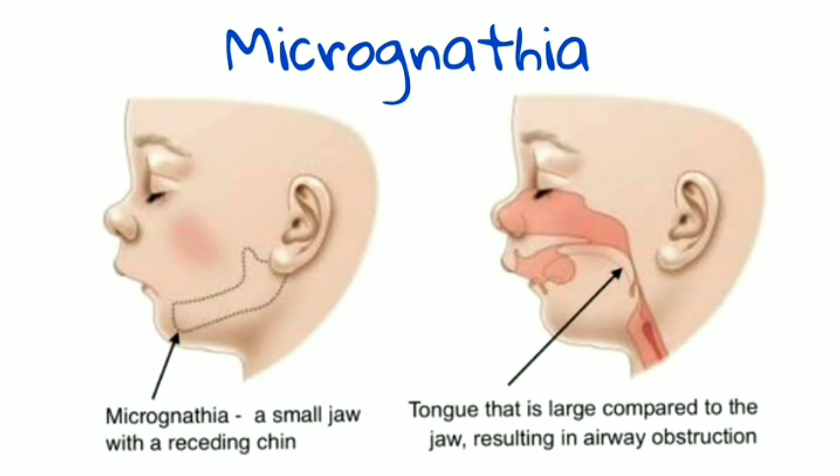You can see in the first picture there is a small jaw with a receding chin. You can see in the second picture the tongue is large compared to the jaw, resulting in airway obstruction. Sometimes tongue enlargement is also associated with micrognathia, and that can also cause obstruction of the airway.